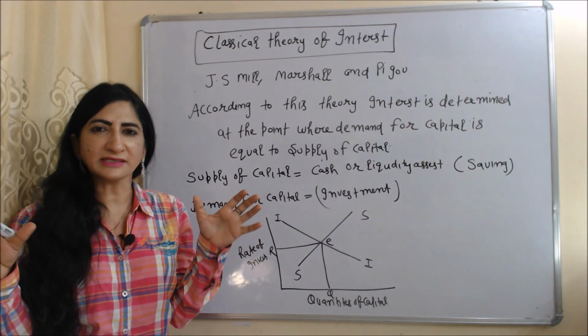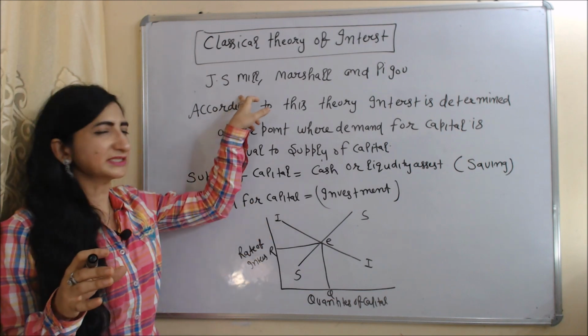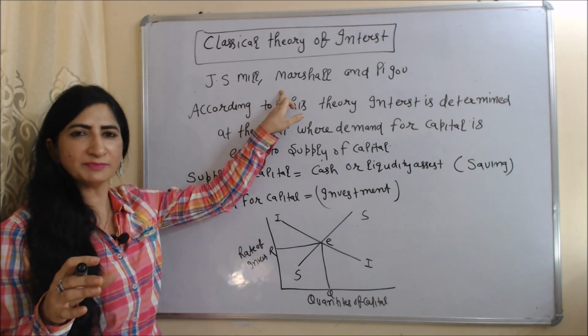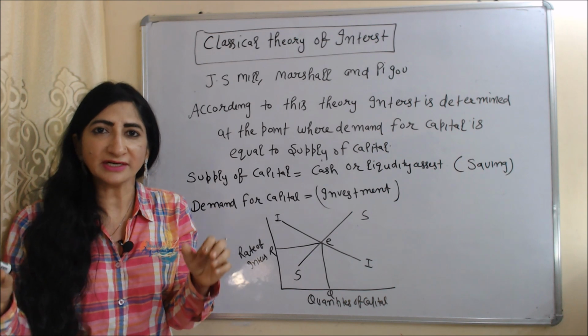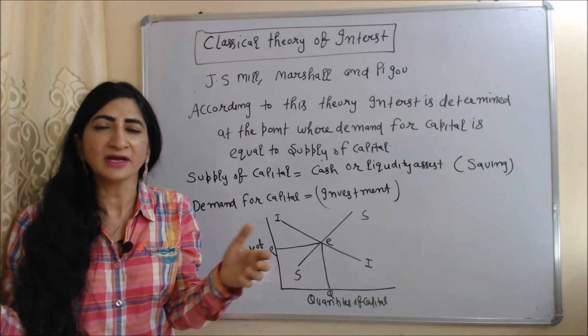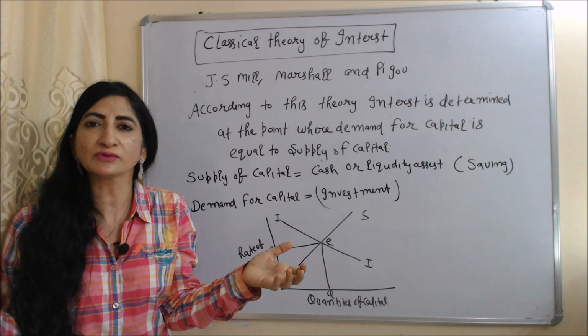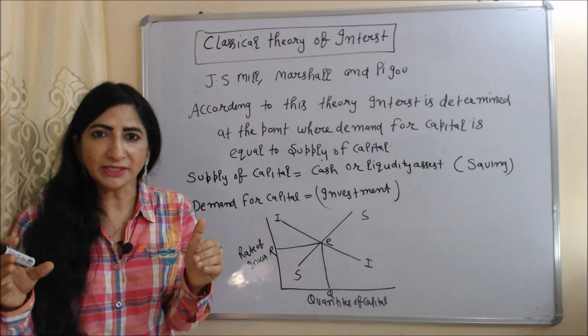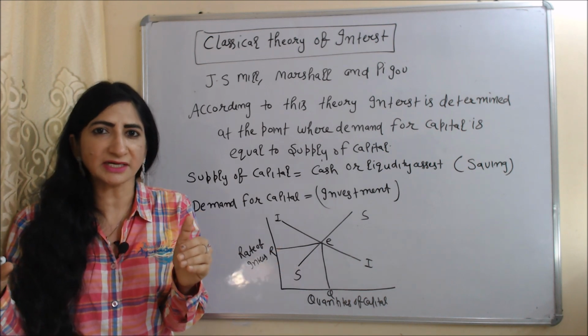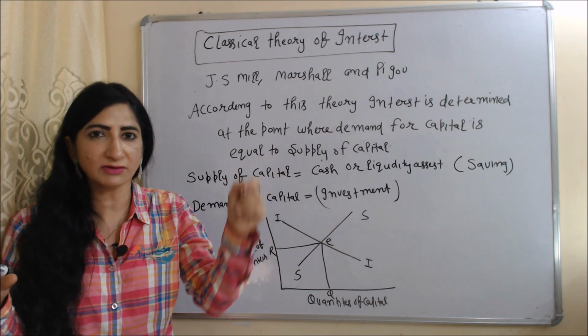Now we will see the classical theory of interest rate. This theory is given by J.S. Mill, Marshall and Pigou. According to this theory, interest rate is determined at the point where demand for capital is equal to supply of capital.